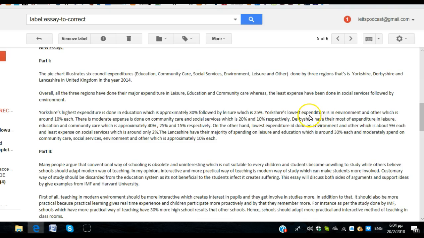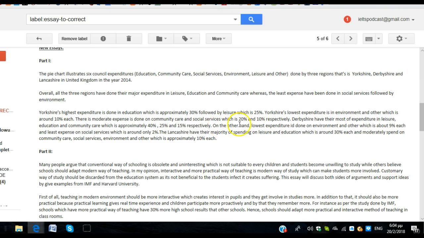Derbyshire had most of their expenditures in leisure, education, and community care at approximately 40, 25, and 15% respectively. So some little changes here. I mean, the structure is beautiful. It's perfect. But there's just a few little areas of syntax and grammar that need to be corrected.